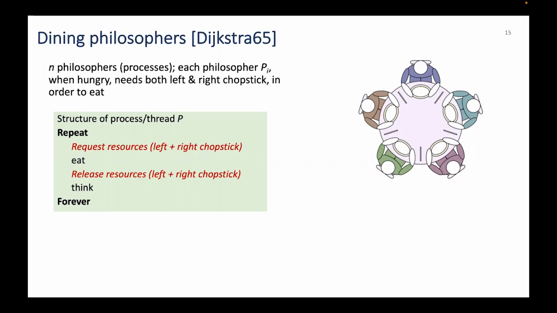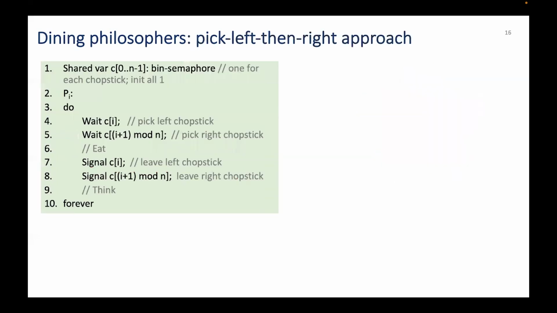If you reflect on it, you will see that if we have two philosophers, only one can eat at a time. If we have three philosophers, only one can eat at a time. If we have four philosophers, then two can eat in parallel, but they cannot be adjacent ones, and so on. So can this setup lead to deadlock if our algorithm is poorly designed? Let's have a look and let us consider the following solution, which we call pick left and then pick right.